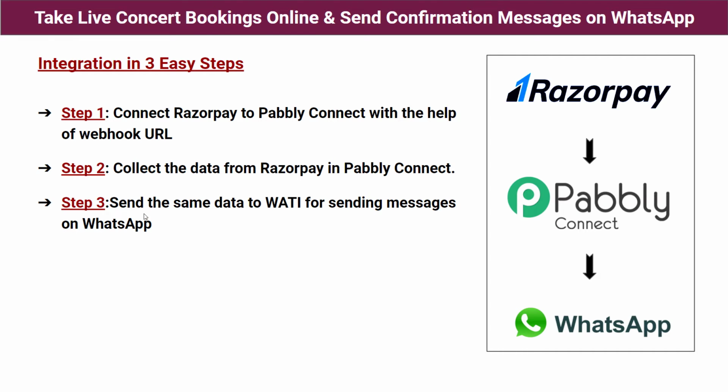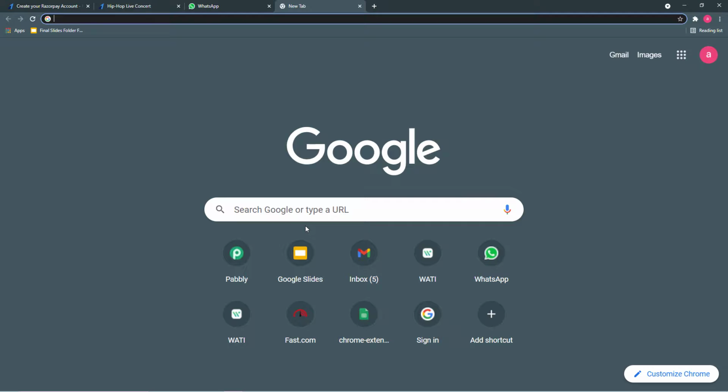Step 3 is send the same data to Vati for sending messages on WhatsApp. So in the last step, we are going to send a message on WhatsApp by using the data we have gathered in Pabbly Connect. And to do that, we are going to use another application called Vati. I will tell you what Vati is later on in this video. So first of all, switch back to our step 1 and open Pabbly Connect.